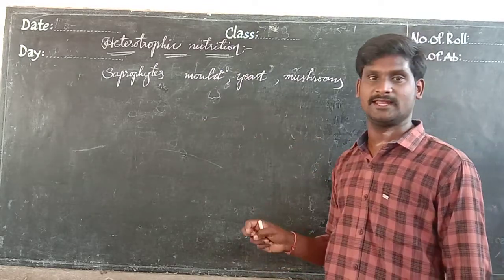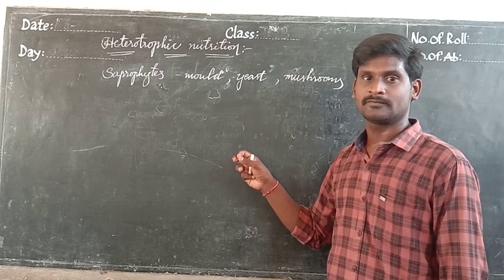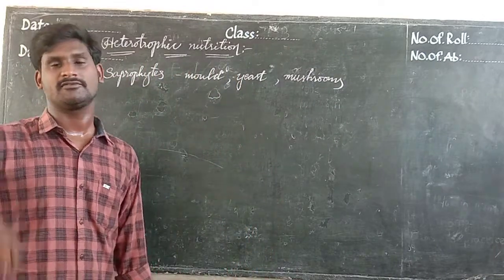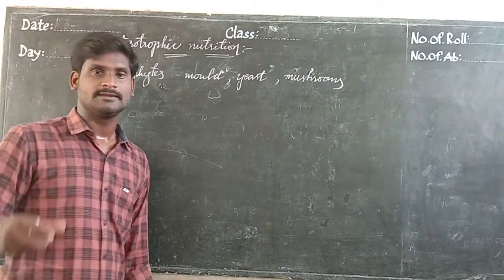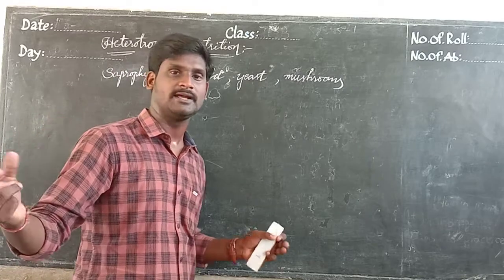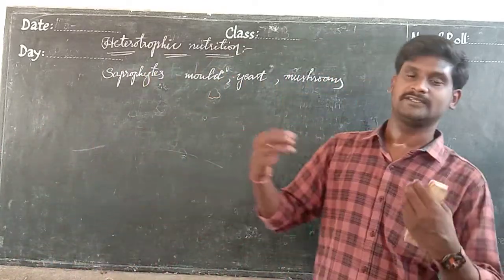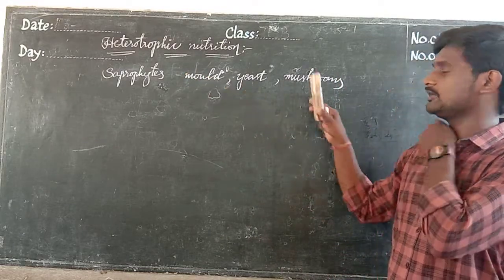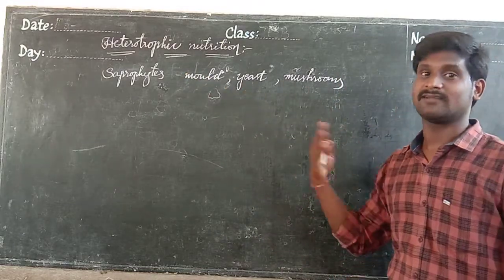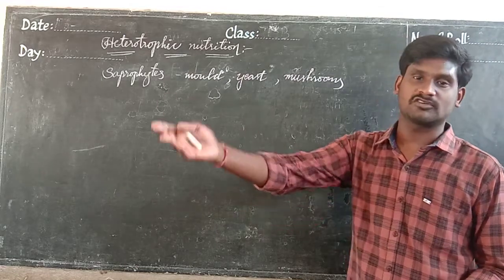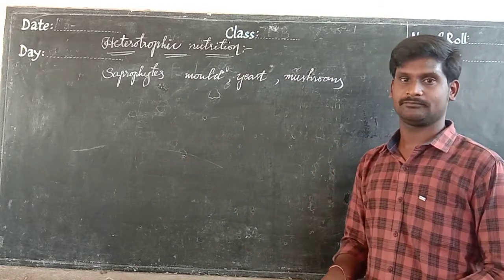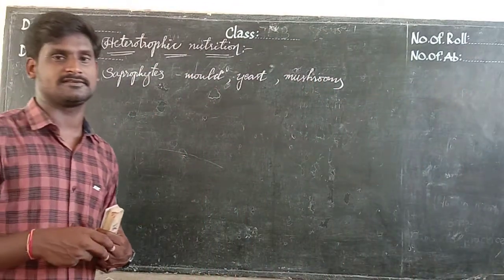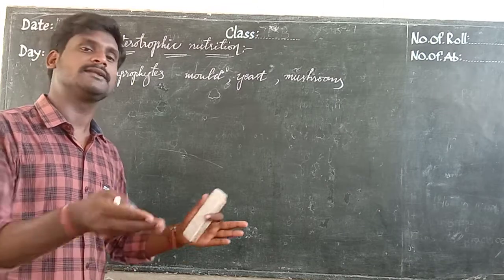These saprophytes cannot prepare their food. Their strategy is that they get food from outside the body. They can make the food outside the body into simple components, and that food they take so they can survive. Examples are bread mold, yeast, and mushrooms. They can take simple material from outside, and they won't kill others, they will take from what is already dead.